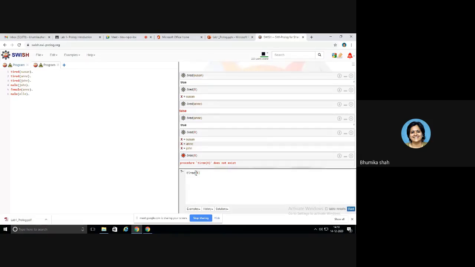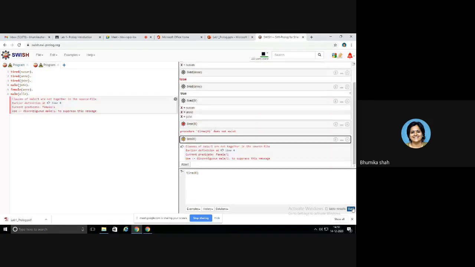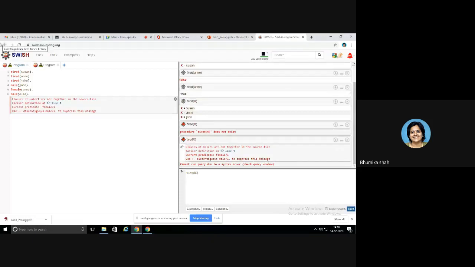So you will go here and try to check any predicate, male, female, tired, anything. It should work. Okay, it's giving you an error. What is the error? See, male predicates are not together in the source file. So what is the compulsion here? All the predicates with the same name should be written together. Means the problem is here: between two similar predicate names, I have inserted another predicate.